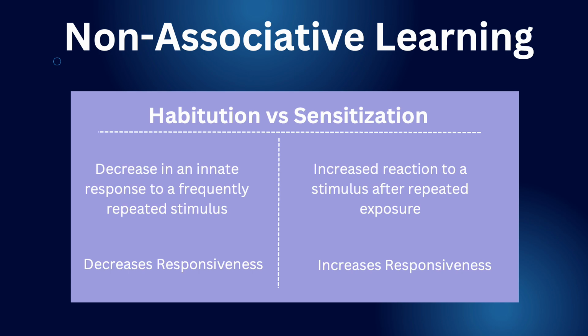Now let's talk about non-associative learning. The 2 main forms of non-associative learning are habituation and sensitization. Habituation is the decrease in response to a stimulus that is repeatedly presented. For example, if you gently touch a snail, it'll withdraw back into its shell. But if you repeat this enough, the snail will eventually stop withdrawing as it learns that the gentle touch is